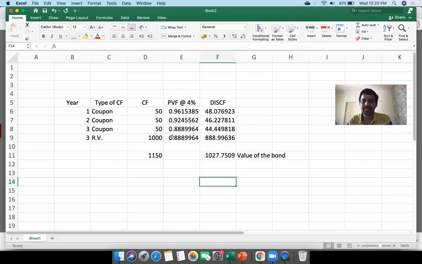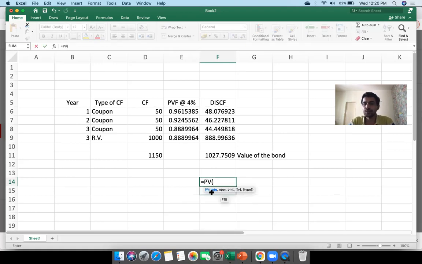Other than this also, Excel has a very beautiful method of valuing bonds or valuing cash flows, to be honest. Excel has a function called equal to PV, and then it asks you for the input. It's asking you for the rate. In our case, the rate was 4%. So I write 4%. And then it's asking NPER. NPER refers to the number of periods. The number of periods in our case was 3 years. And then it's asking PMT. PMT refers to payment, right? The payment per year was 50. And then it's asking you for the face value. FV refers to the face value, which in our case was 1000.